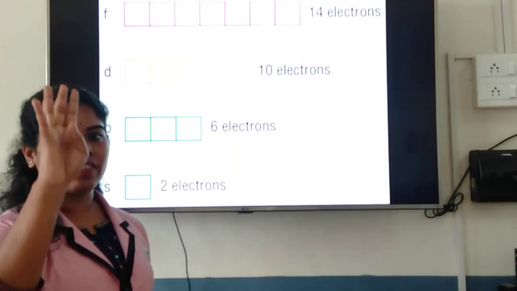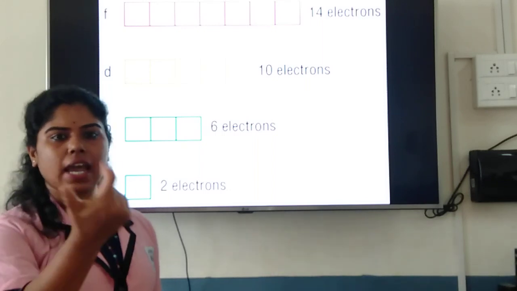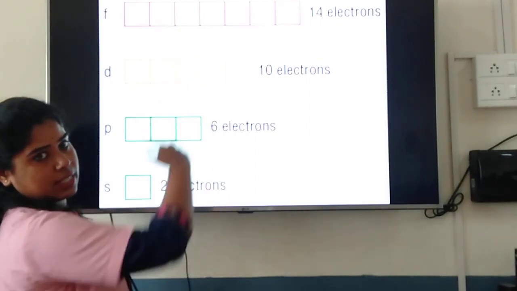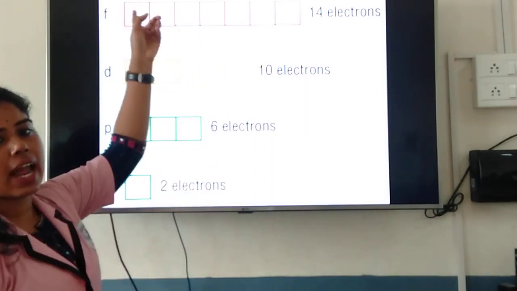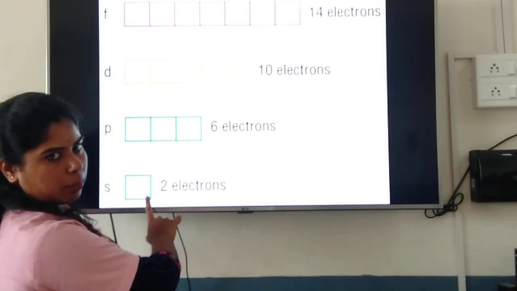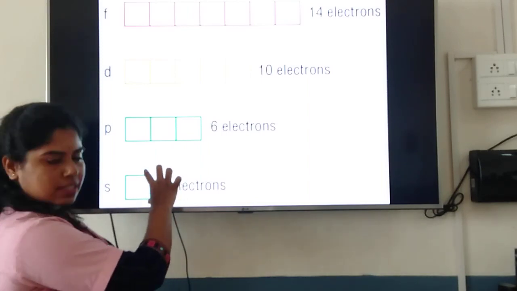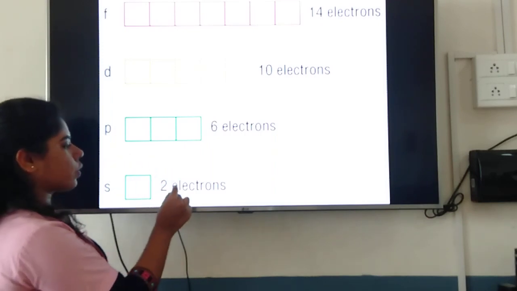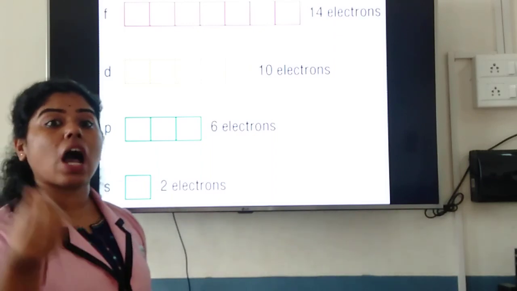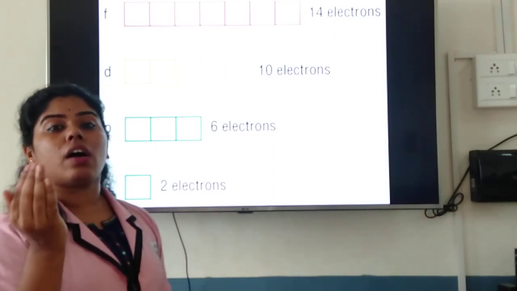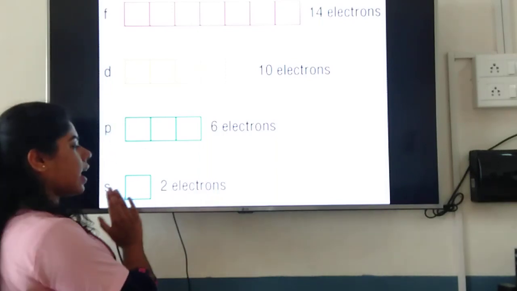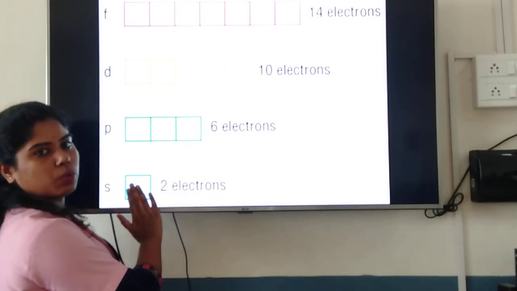So you have 4 main energy levels, K, L, M, N. Those are the shells, correct? Inside those you have subshells named S, P, D and F. Here, in the S orbital, imagine you have one box, which means you can fill up 2 electrons. Deeply into this concept you will be learning how these electrons are filled and placed in upcoming chapters, but for now have an idea that in the S orbital, that is one box, you can fill up 2 electrons.